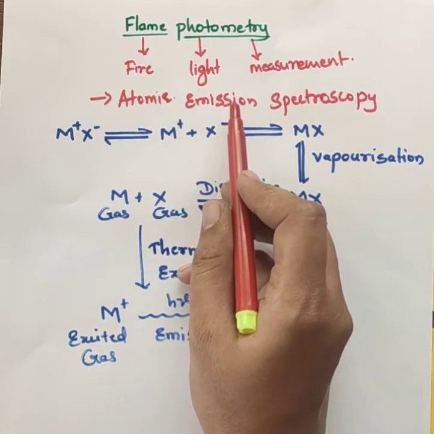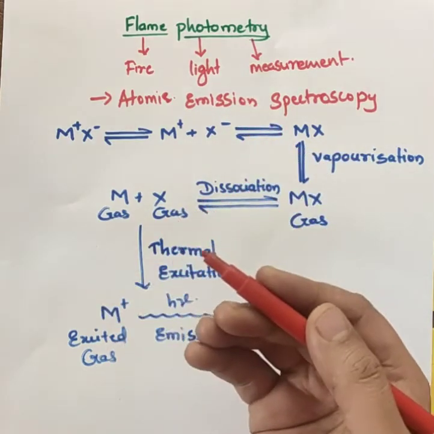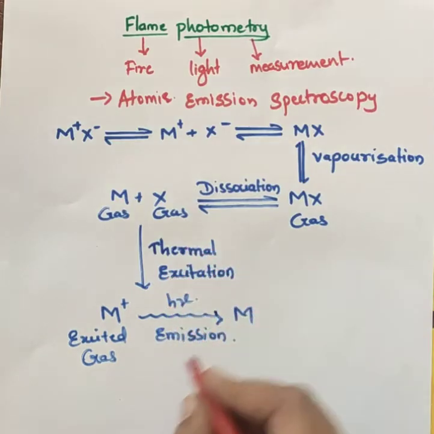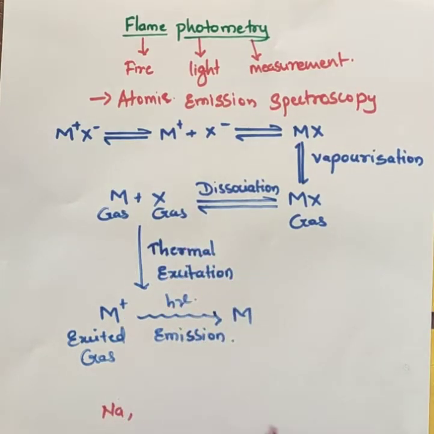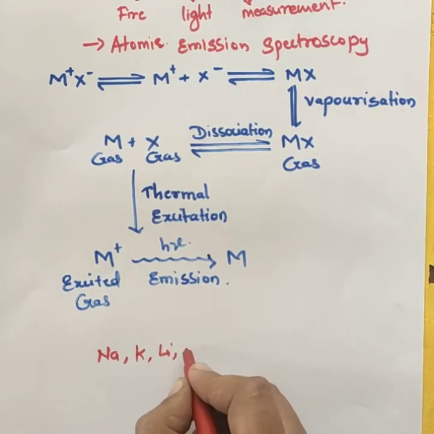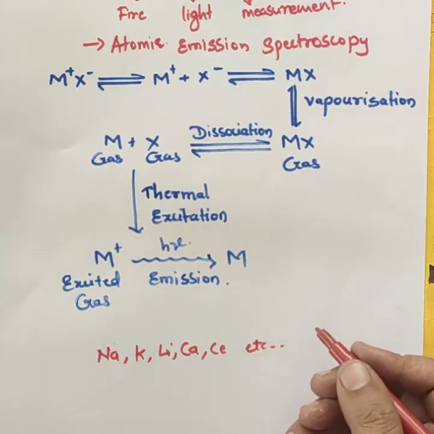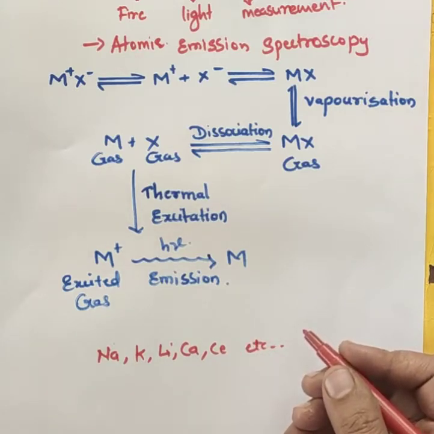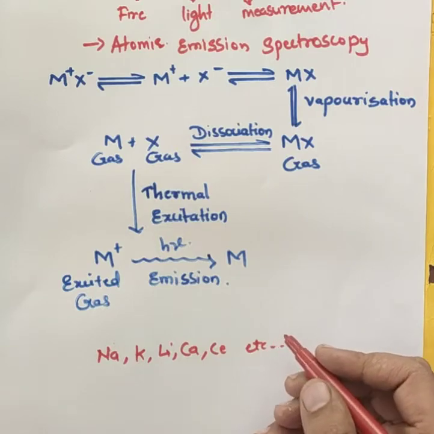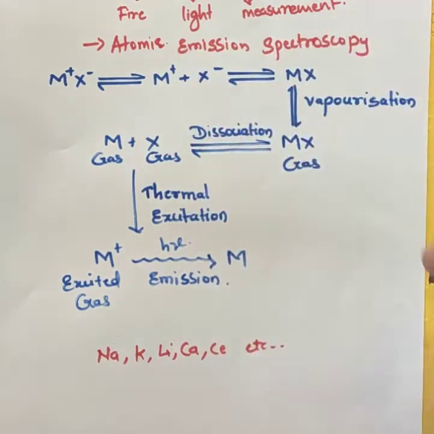This branch is used for inorganic chemical analysis, for the determination of the concentration of certain metal ions such as sodium, potassium, lithium, calcium, beryllium, etc. We can determine the concentration of these metal ions by using this atomic emission spectroscopy called flame photometry.